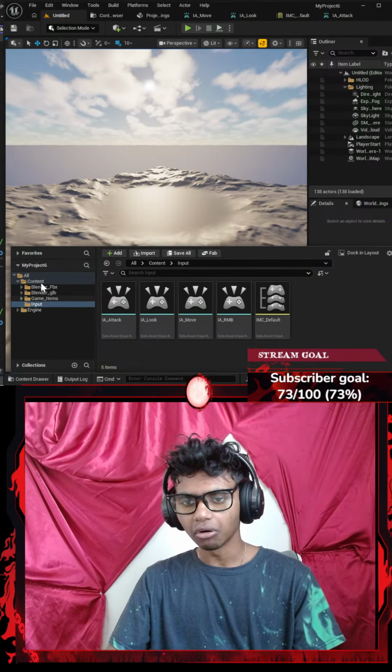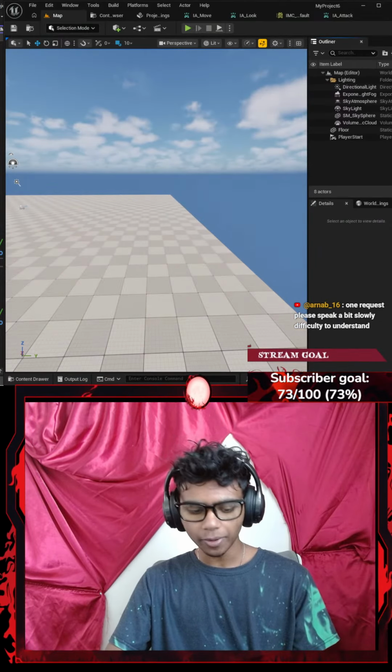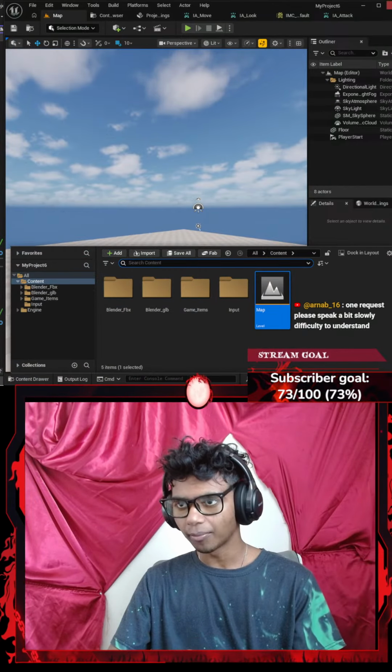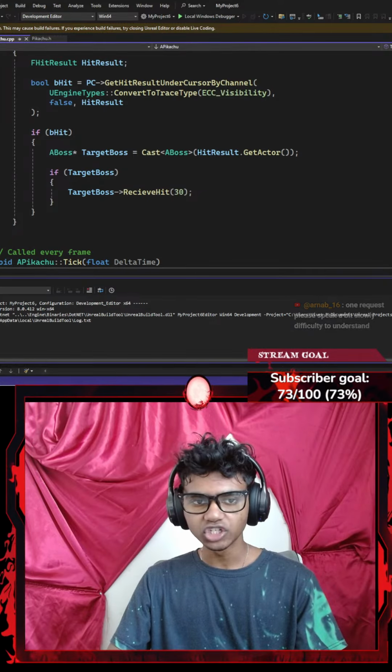Okay, so if I were to go to my Content class, double click my map, and open my map. In my map, I don't see any of my classes here, so I'm going to close my Unreal Engine and run it through my Visual Studio.